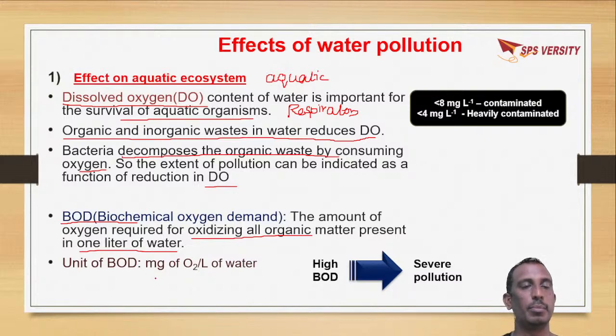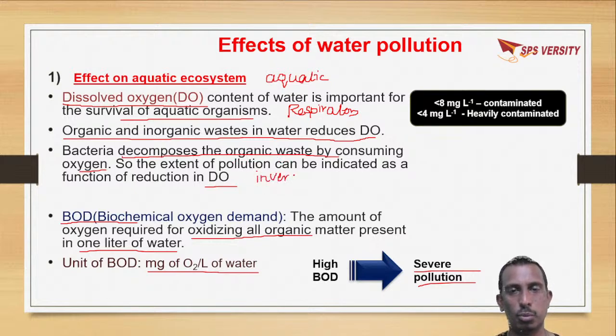The unit of BOD is mg of oxygen per liter of water. The higher the BOD, the more severe the pollution. That is, BOD is inversely proportional to DO. So the more the BOD, the less the dissolved oxygen.